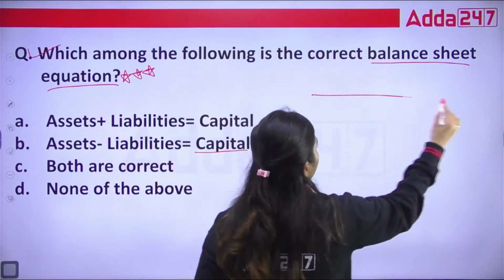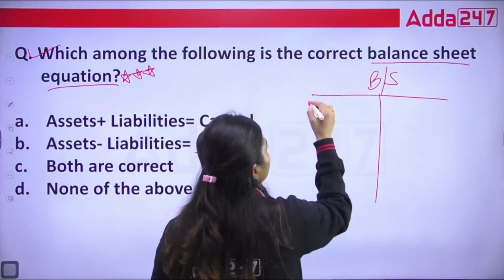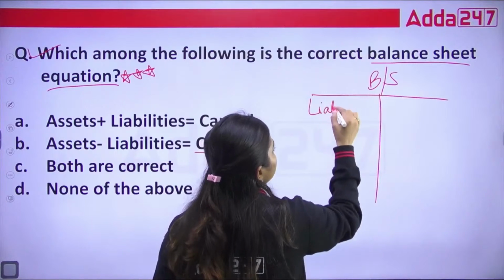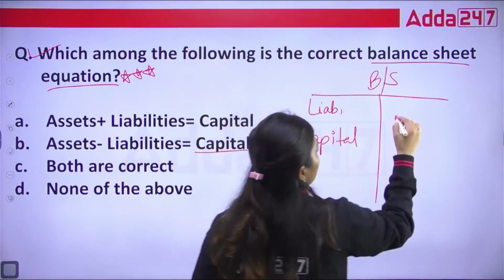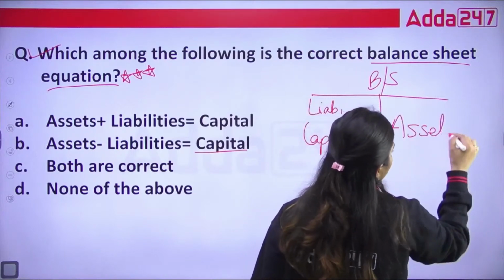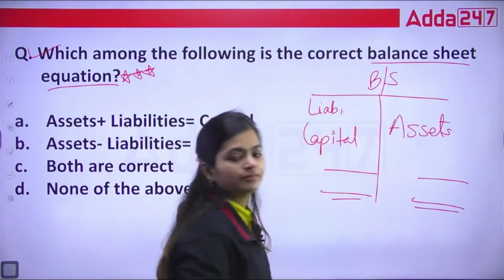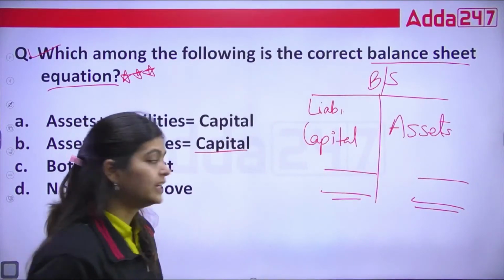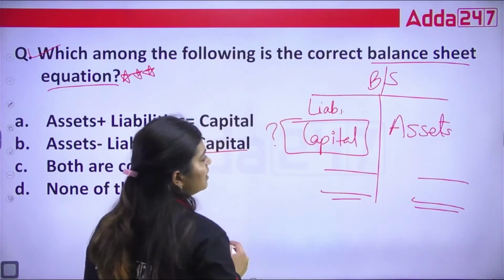See, if I show you some balance sheet extract format, here we write liabilities and capital, correct? And on your right side, we write assets, and we equate both sides. So if we want to identify the amount of capital, what can we do?